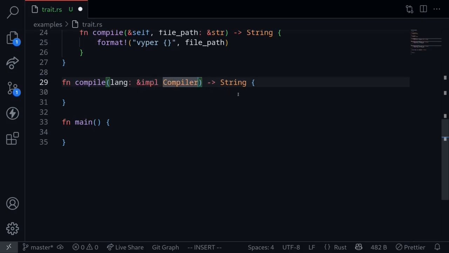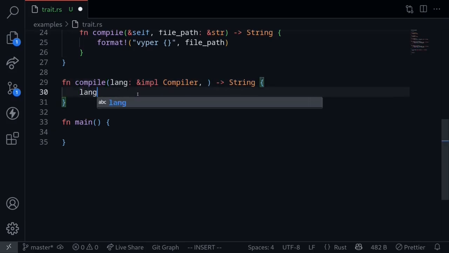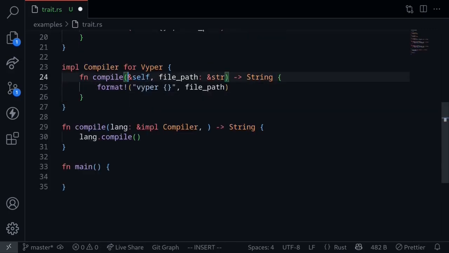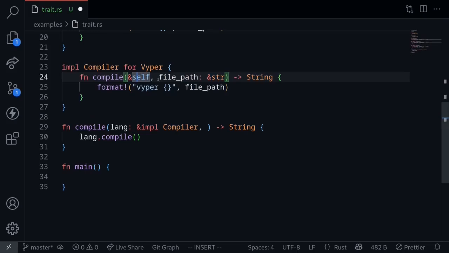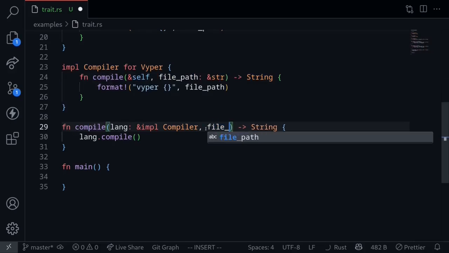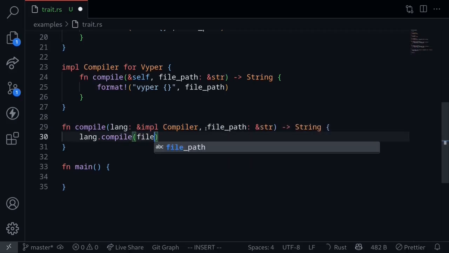Now this code will compile, since whatever type that implements the Compiler trait is behind a reference and the size of a reference is known at compile time. Inside the function body, we'll call the function lang.compile. The function compile takes two inputs. Self will refer to the instance of the type that implements the Compiler trait. In this code, this will be an instance of Viper. The other input is the file path. Let's pass the file path from the input to the function compile. Say file path of the type string slice, and then pass it into here, file path.